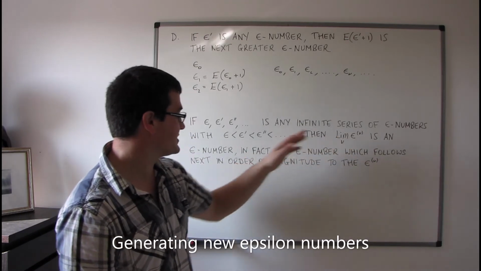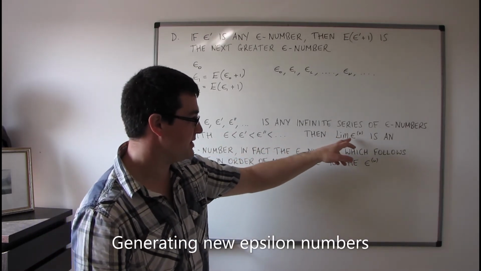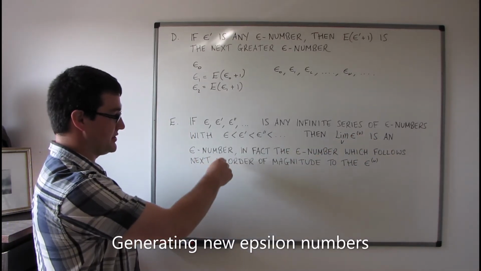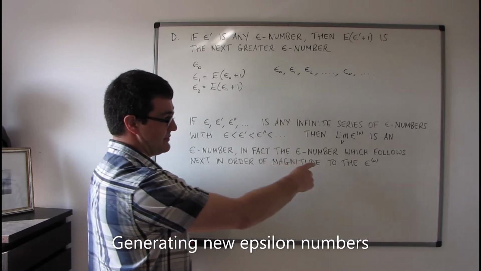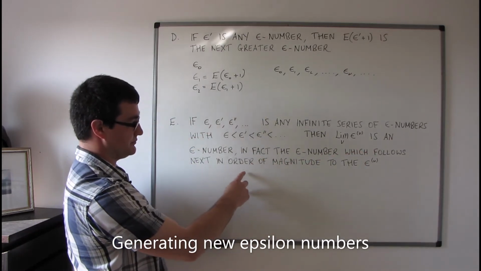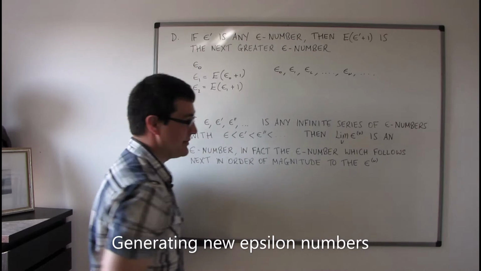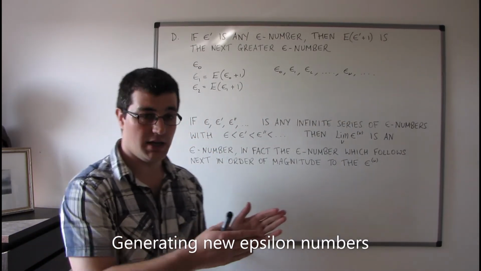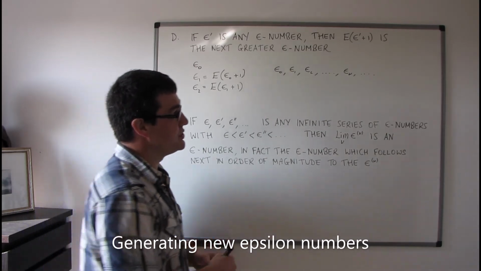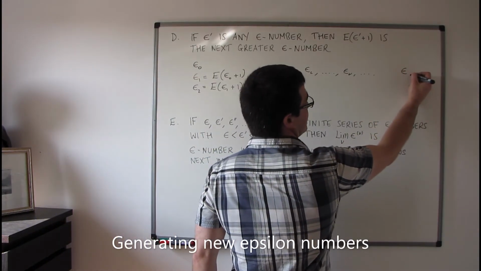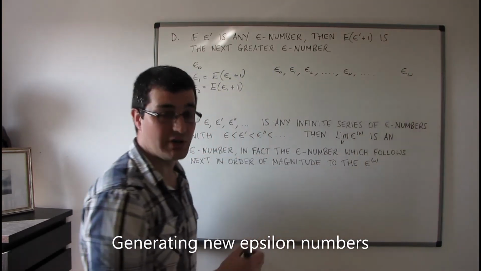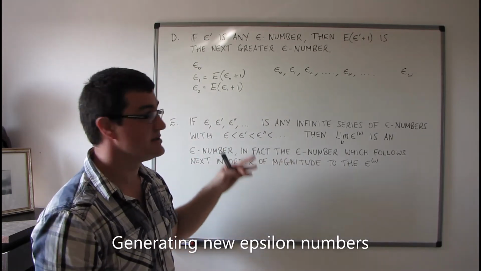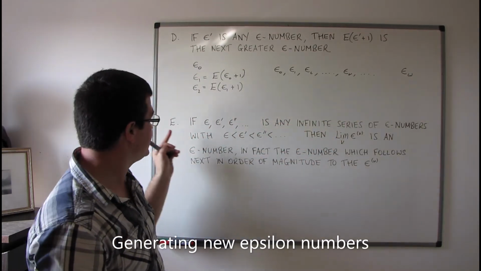The limit of epsilon nu is an epsilon number, and in fact is the epsilon number which follows next in order of magnitude to all of the epsilon nu. So here in this particular example, we can go as long as we want, but we could never get to, for example, epsilon omega. We could never get there, not just using this particular process. To get to epsilon omega, we would need to use theorem E.